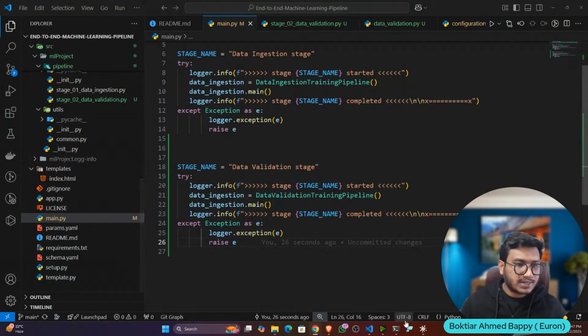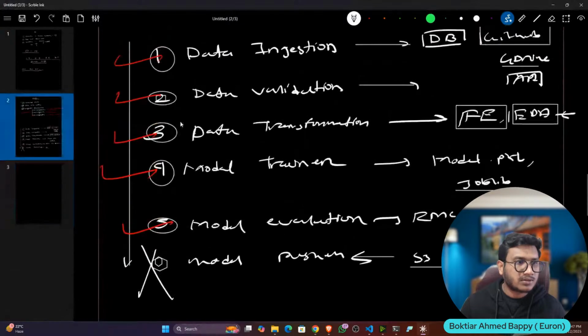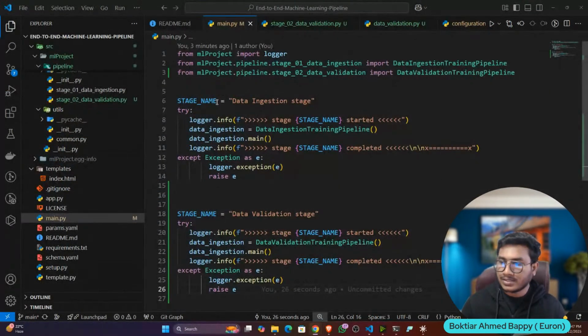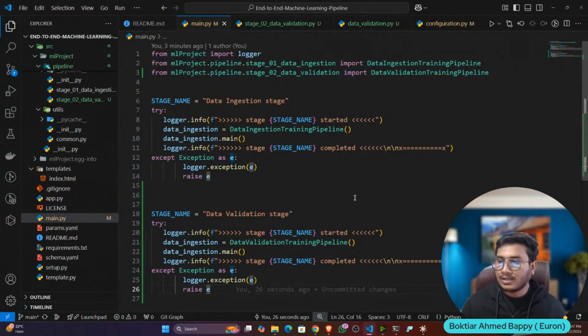Okay, so now let's try to complete the next one also. Data ingestion and validation is complete. Now let's do the transformation, then model trainer, model evaluation. I'll do it quickly because I'll follow the same steps. Only the logic will be different.